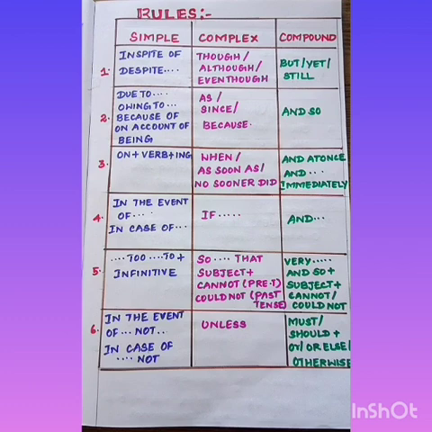Sixth, in the event of not, in case of not, unless, must or should plus or else, otherwise. So these are the 6 types of rules which are essential for transformation of simple, compound and complex sentences. In the coming slides, we shall discuss each type with examples for your better understanding.